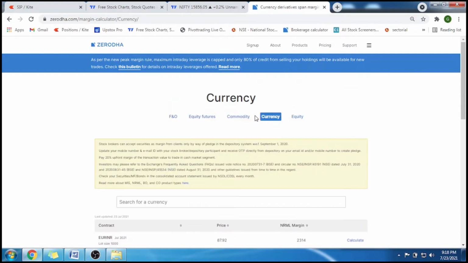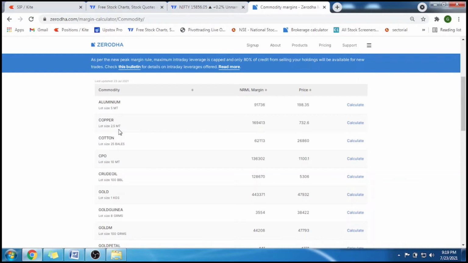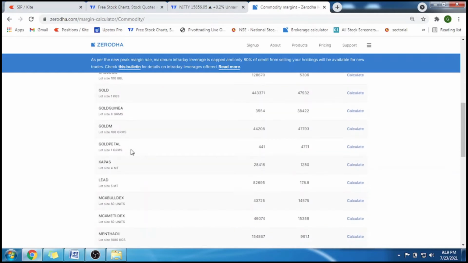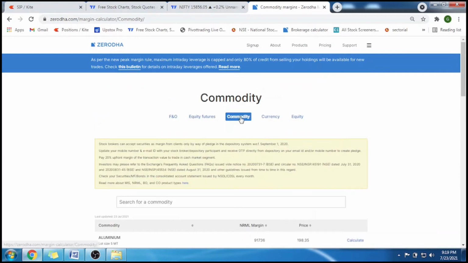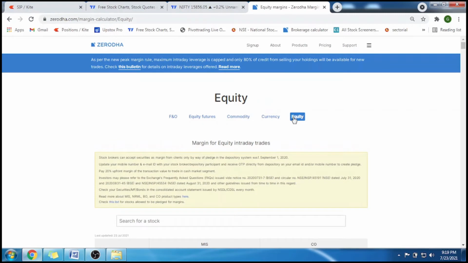And the next is the commodity. Commodity is basically some metals and gold, crude oil. These are things which come under commodity, and they also trade using the lot size, which again we need a good amount of margin to trade. So these are some of the scripts which you can trade in commodity, but we are not going to focus on currency and commodity. We are going to focus only on equity.